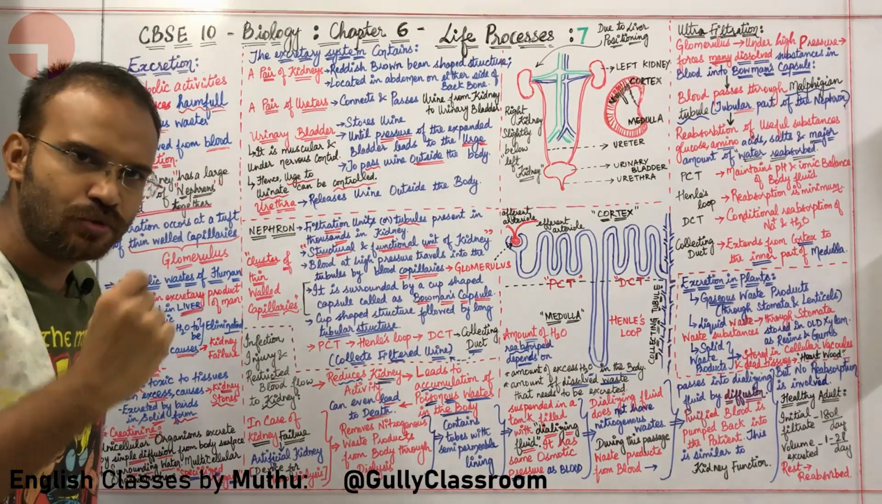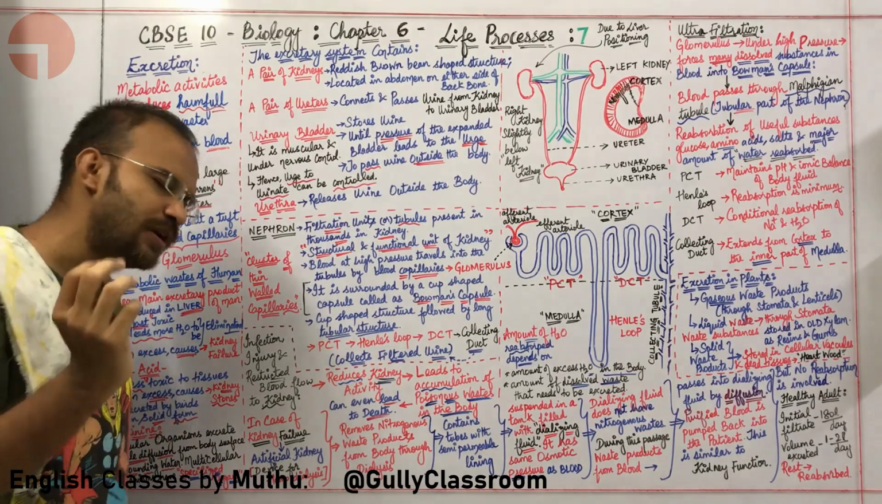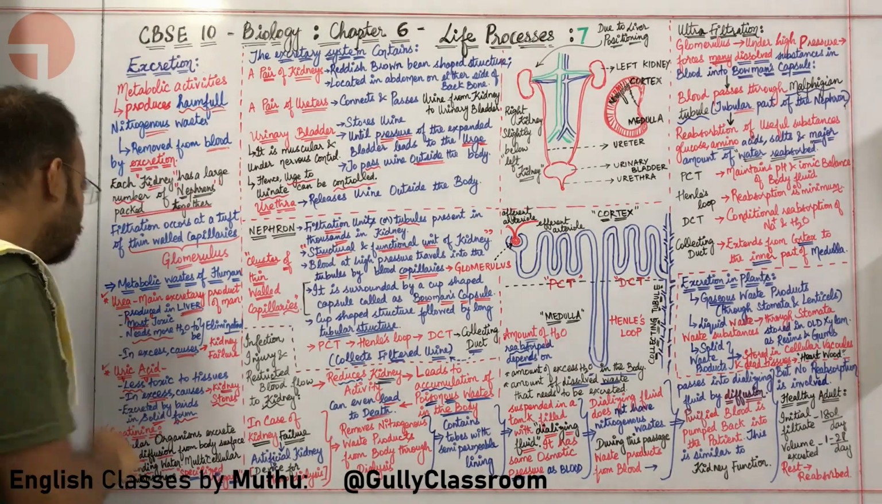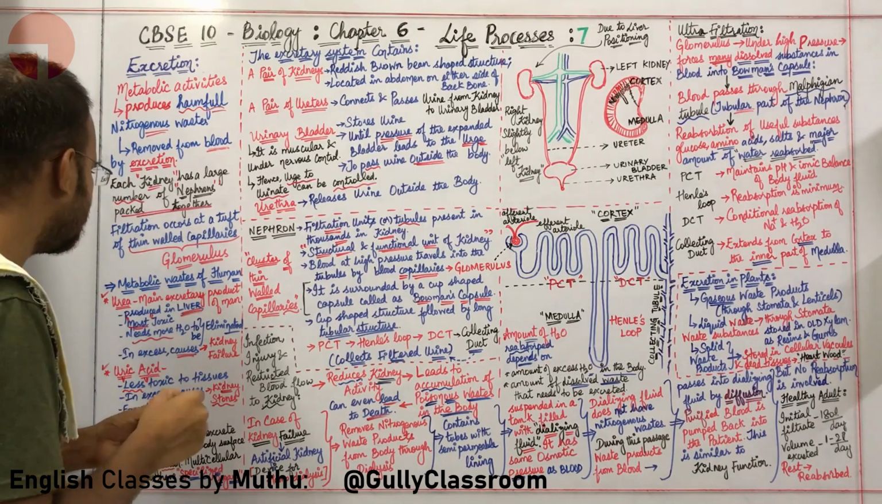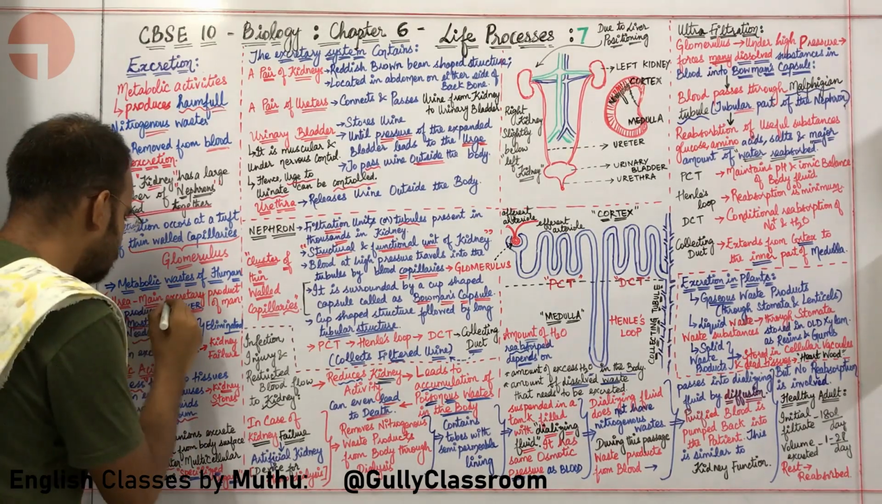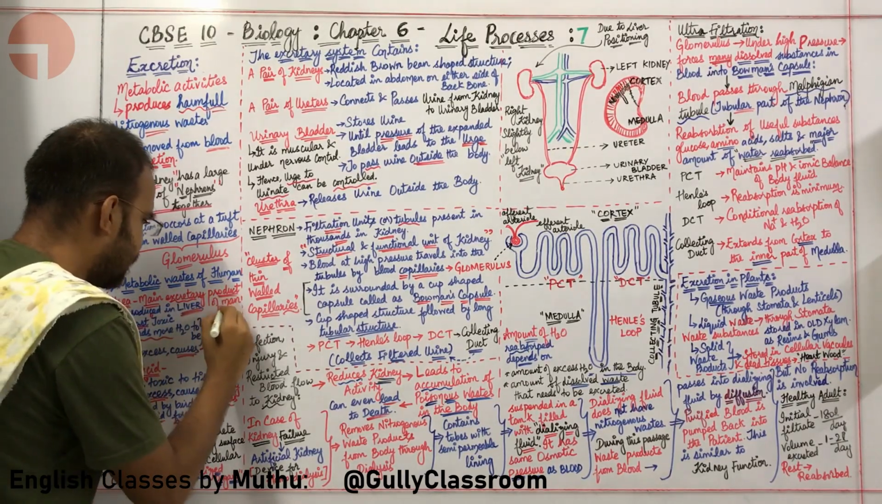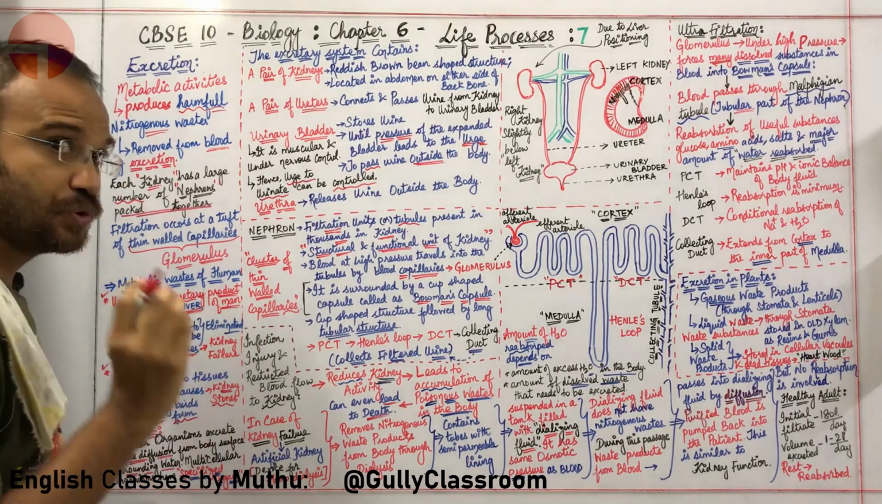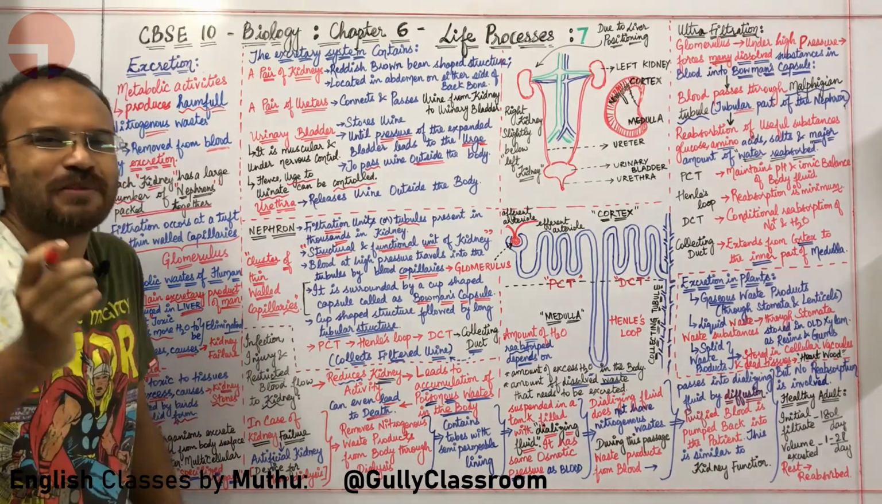Can we look into all the three of them a bit more? Please follow me. Urea, it is the main excretory product of man. Let me repeat, what is urea? It is the main excretory product of man. It is produced in the liver due to metabolism of fat.